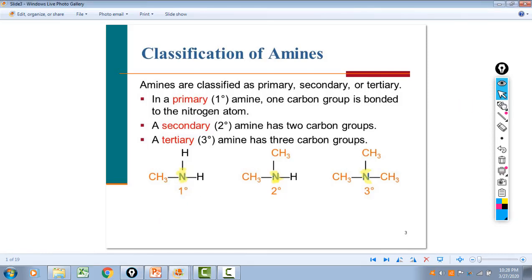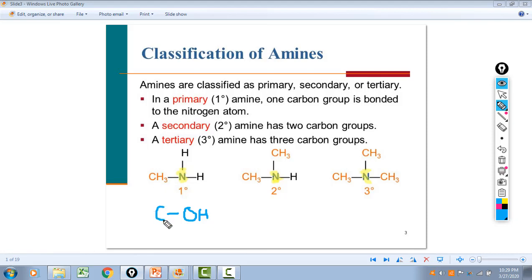So let me see if I can draw an alcohol here with this goofy pen. With an alcohol, we have a carbon bonded to an OH. This carbon is what we were looking at, analogous to looking at one of these carbons.